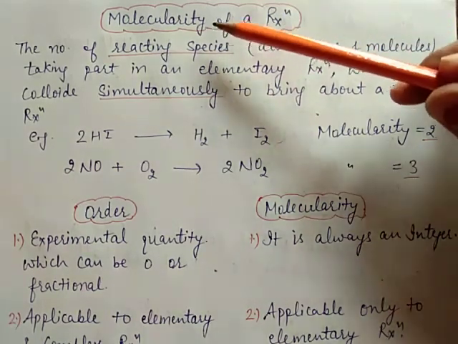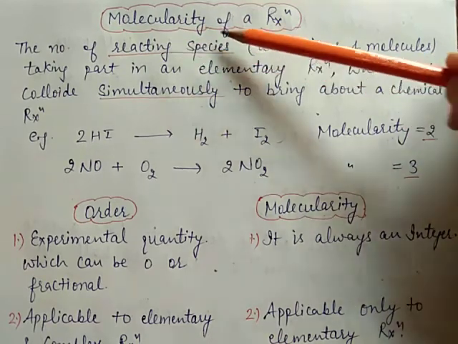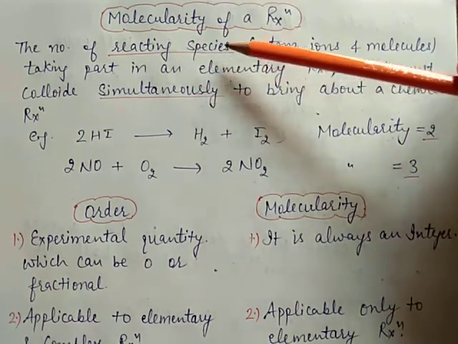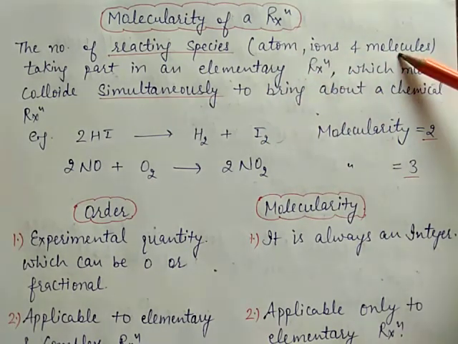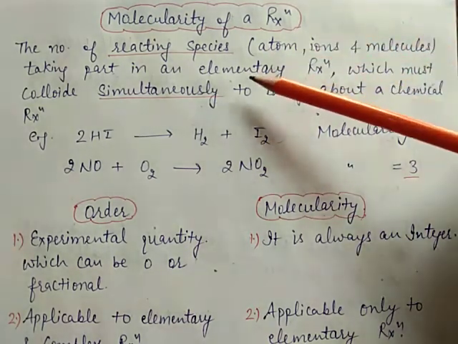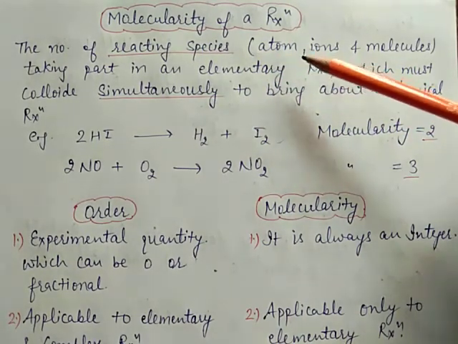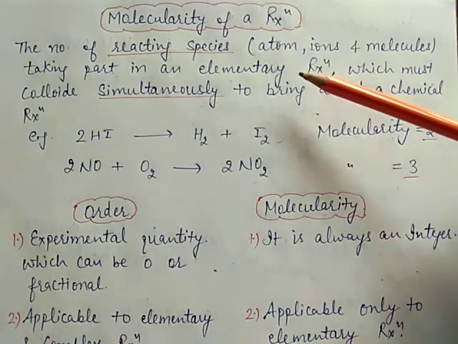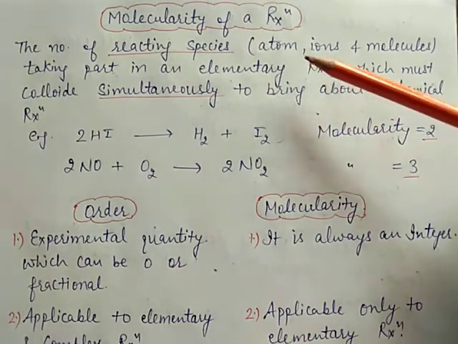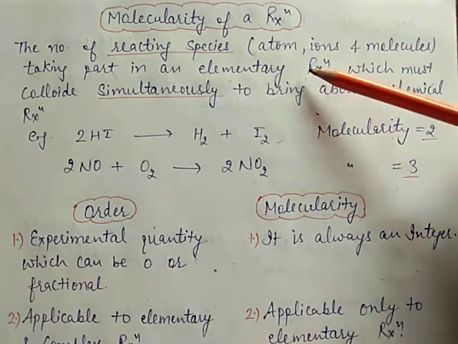What do you mean by molecularity? Molecularity means number of reacting species like atoms, ions, and molecules which take part in an elementary reaction. Elementary reaction means the reaction which takes place in one step only. So these are elementary reactions.